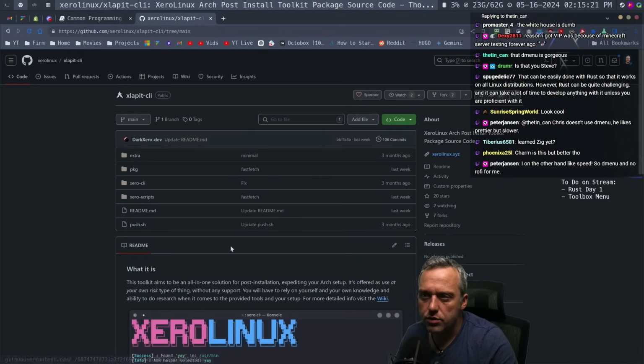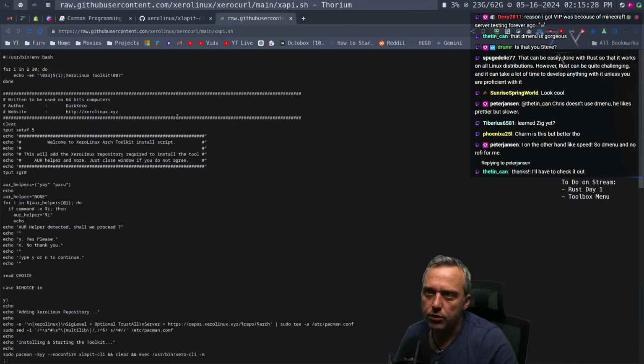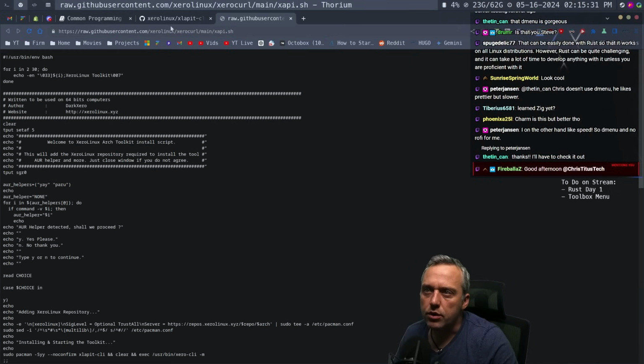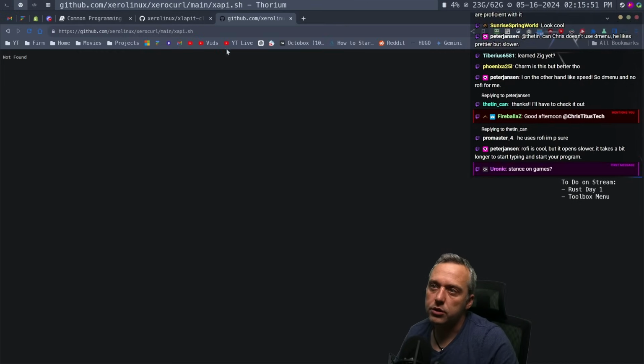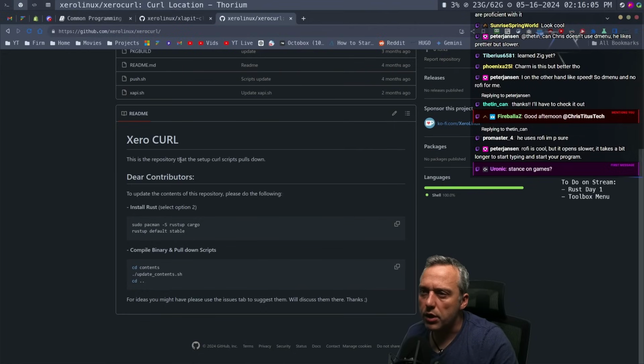X toolbox. Let's go to it. Let's see what we got. So you got 0 Linux, 0 curl. Just following the code here just to get exactly where this should be. Okay, 0 curl. This is a repository setup.